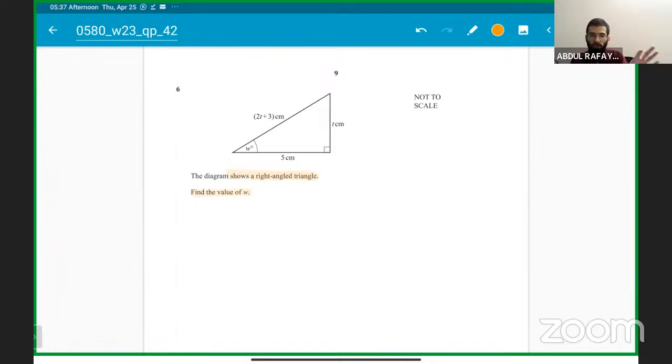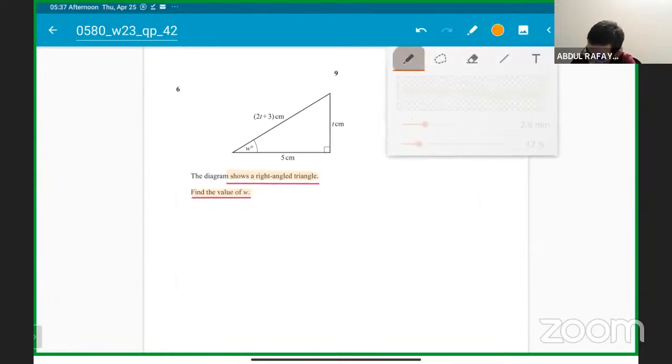So it's basically conceptual understanding as well with the trigonometry solving as well. So you have to solve for trigonometry as well. Guys with me? Following? A very good question. Find the value of w. We have to do it. So how we are going to solve it? The first step will be to find the value of t.